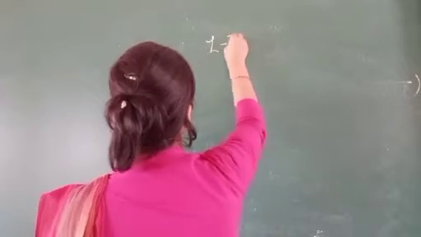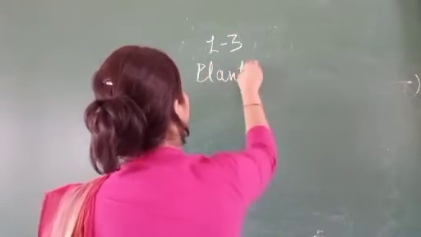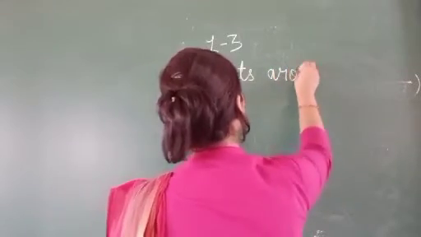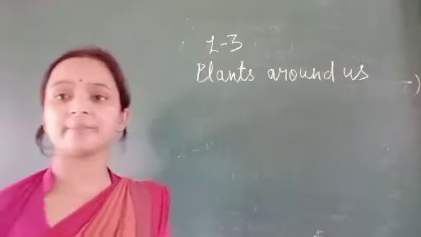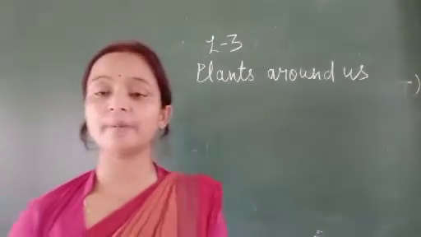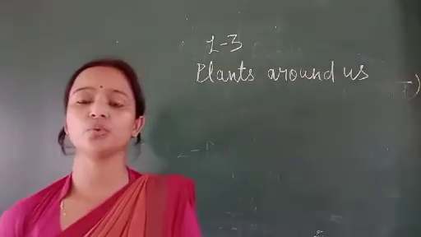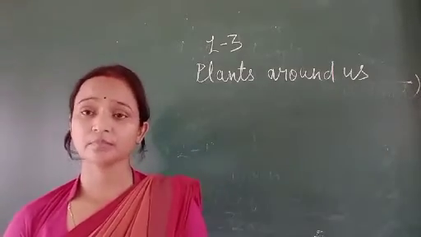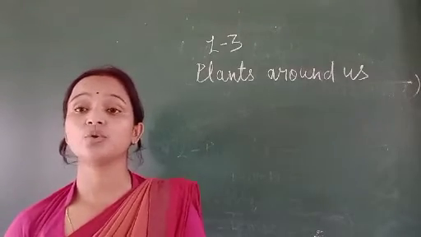Chapter 3, plants around us. So in this chapter I discussed the parts of a plant. Parts of a plant, I told you: root, stem, leaves, fruits, flowers, and then I told you the types of plants.